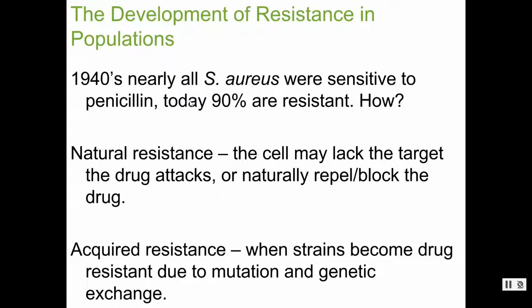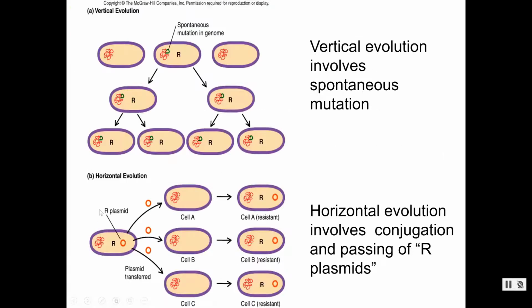All right, so let's go back to some PowerPoints. This is what we just worked through: how, in the 1940s, nearly all Staph aureus, about 90%, were sensitive, and now they're resistant. That's what we just worked through. All right, so what else do we need to know?